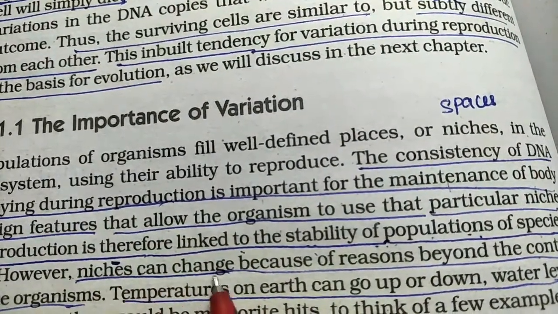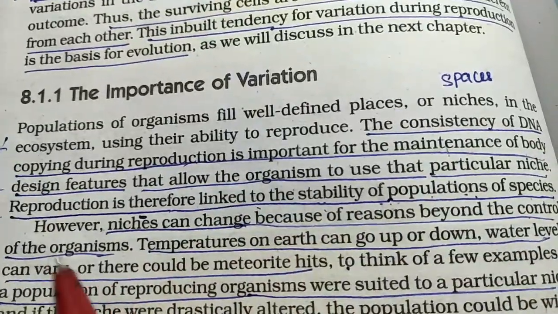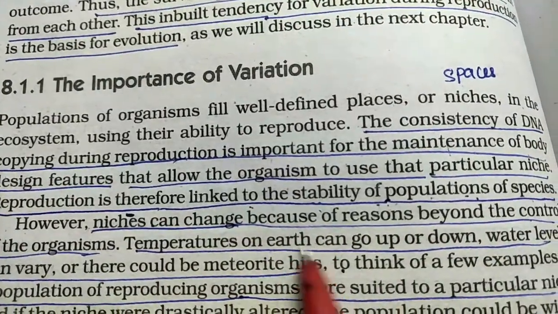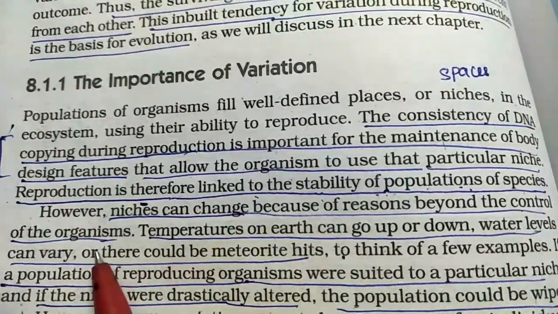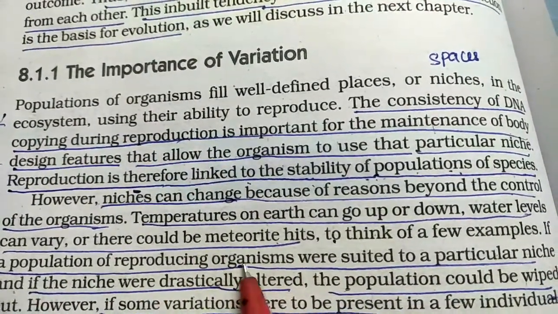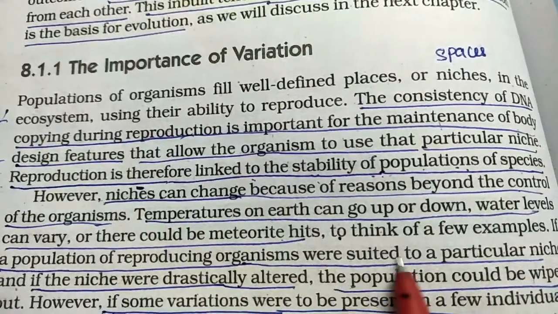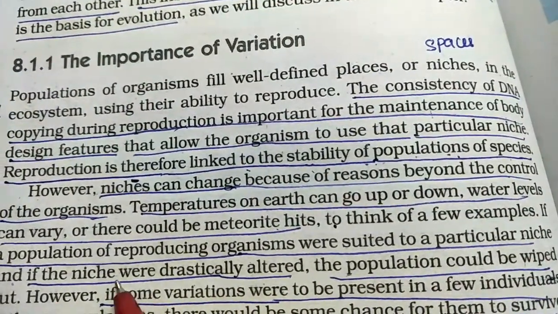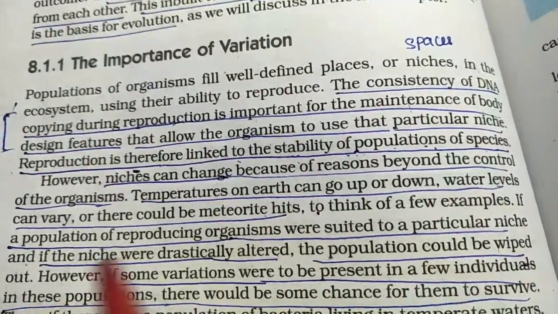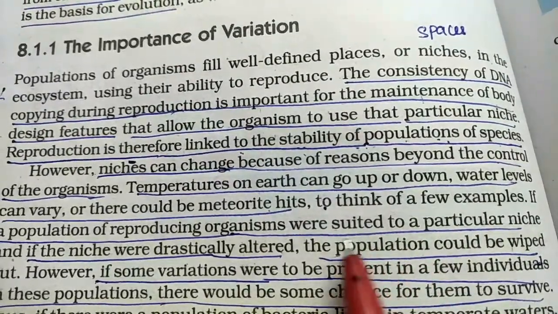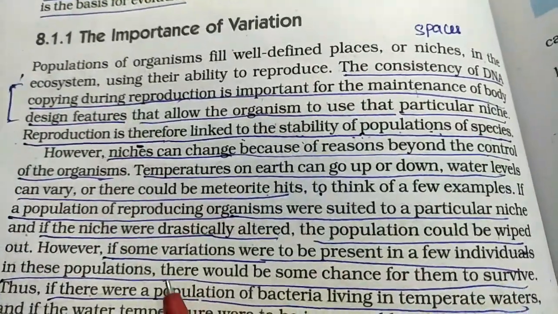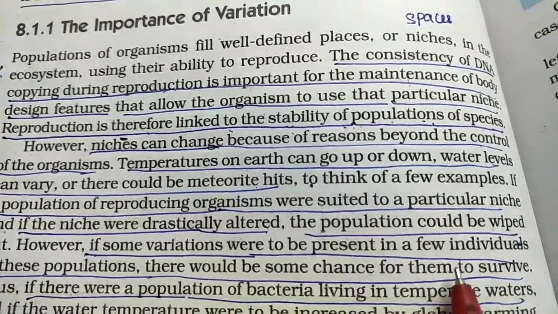Now these niches can change because of reasons which are beyond the control of the organism. Suppose the temperature of the earth can go up and down, the water levels can vary, or a meteorite can hit. So if the niche is drastically altered, the population of reproducing organisms which were suited to a particular niche can be wiped out because they don't have the body design to suit that change. But if there are some variations in the individuals, then there are chances that the population may survive.